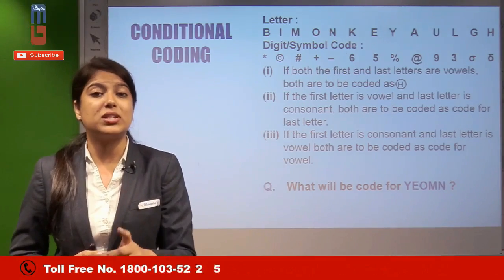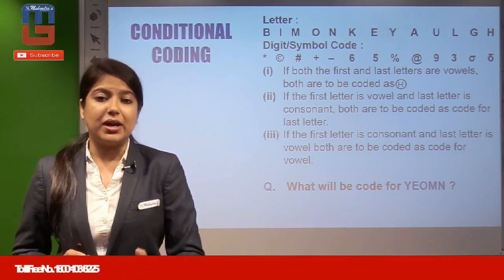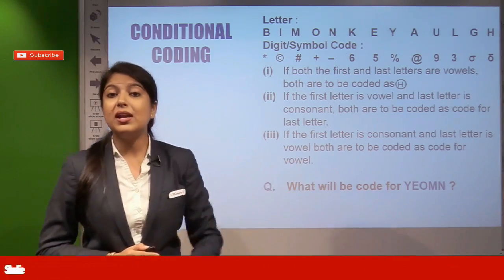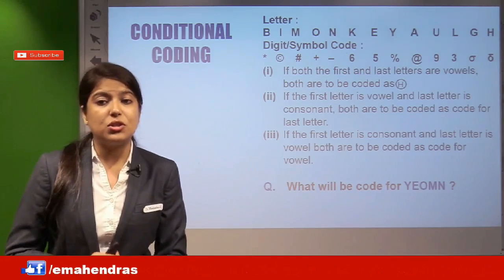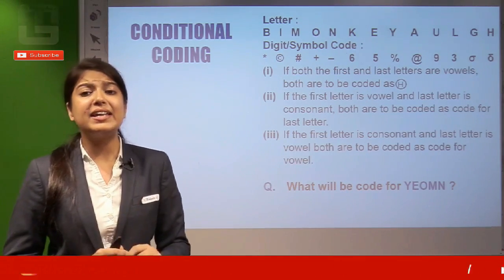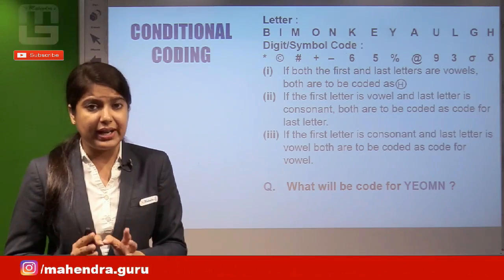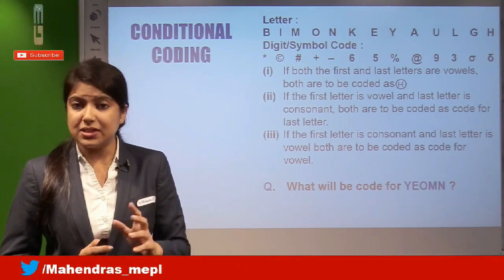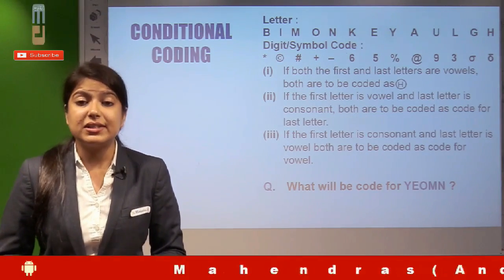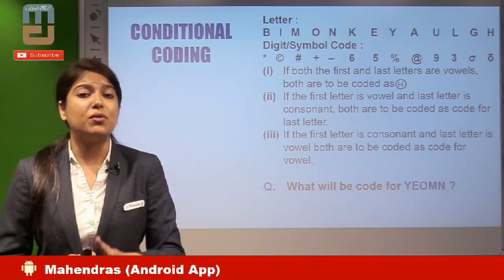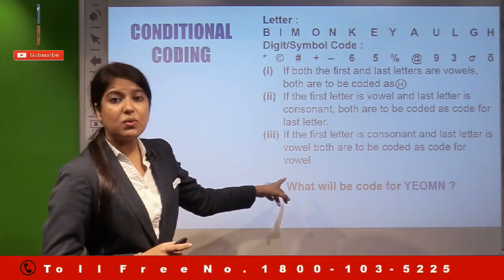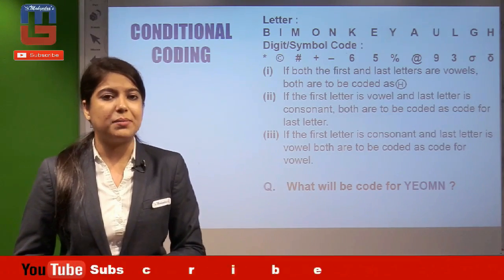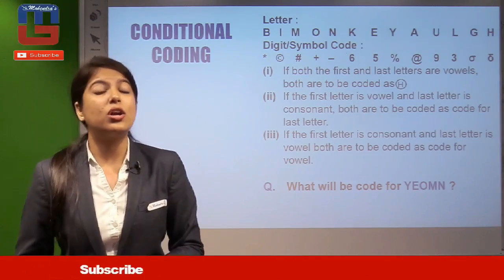A bunch question means 5 questions, each blending with this series format. What will be the code for YEOMN? You just have to justify which condition YEOMN follows. Y is a consonant, N is a consonant, and the middle letters EOMN contain 2 vowels. The conditions are: both first and last letters vowels, first a vowel and last a consonant, first a consonant and last a vowel. None of the conditions follow in this question, so definitely you will be coding directly. So you have to practice these kinds of questions for your examinations from the substitutional or conditional coding part.